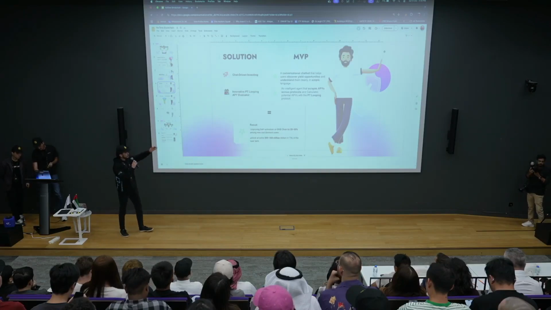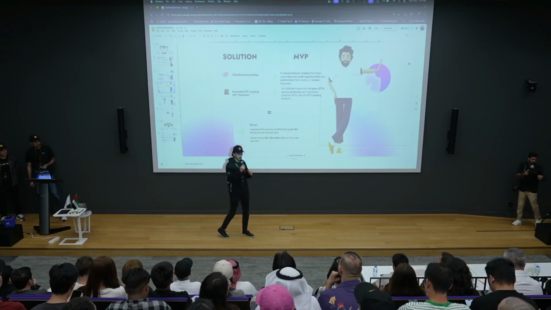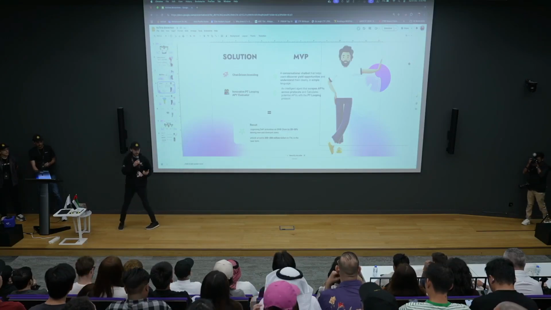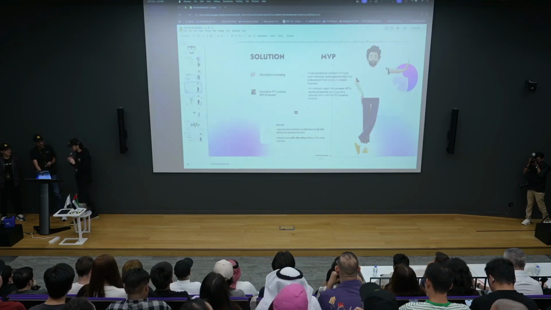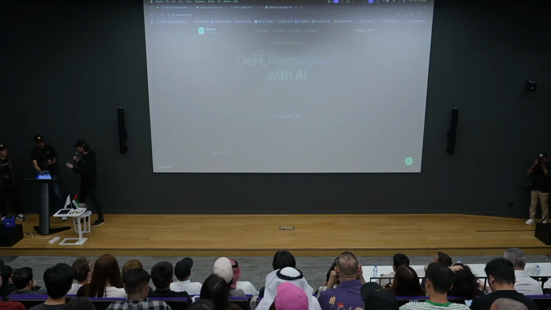And we have also implemented our own innovative PT loop algorithm, where we are going to go over it. This is our own algorithm that we created to increase the APY yield from your investments. So let's not hold you any longer and go straight into the demo. And I'm going to pass to Haitham.